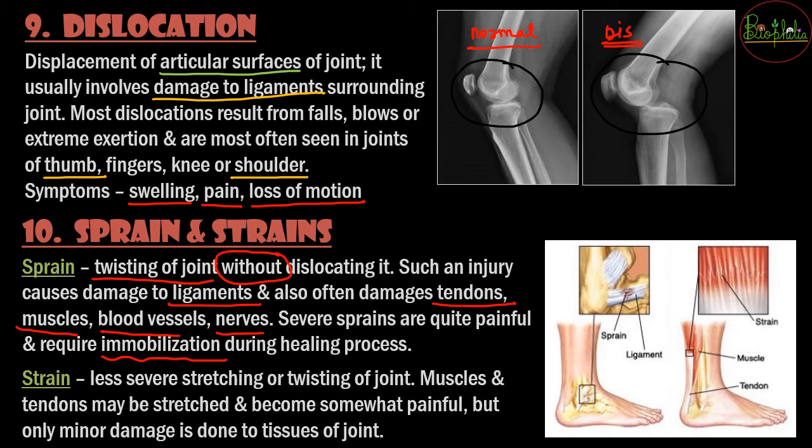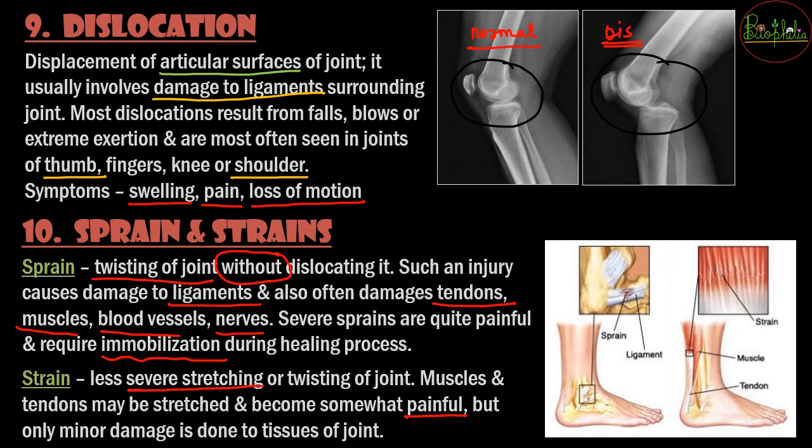The strain is going to be even less severe. It is just like a severe stretching of that particular joint. There might be muscles and the tendons that might be stretched out, which is somewhat painful. So जो आप बोलते हो बहुत ज़्यादा खिंच गया है पैर या नसें खिंच गई हो, so that might be a little damage to the adjacents of the joint, and that is the strain.